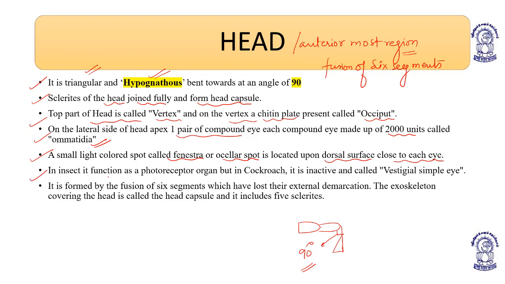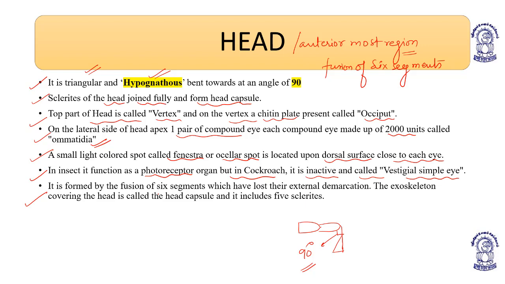In other insects, the fenestrae or ocular spot functions as a photoreceptor organ, but in the case of the cockroach, it is inactive, a vestigial simple eye. Is it understood?